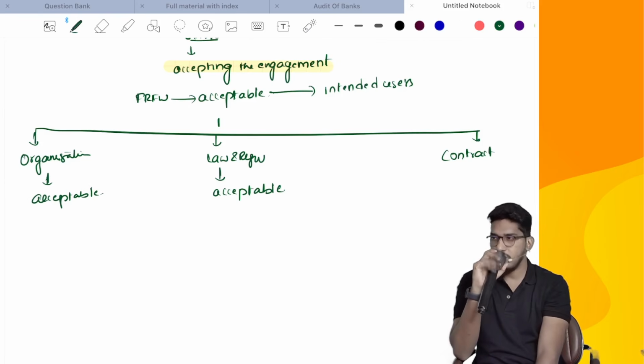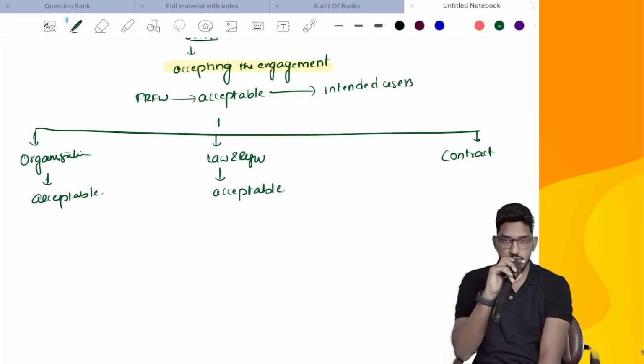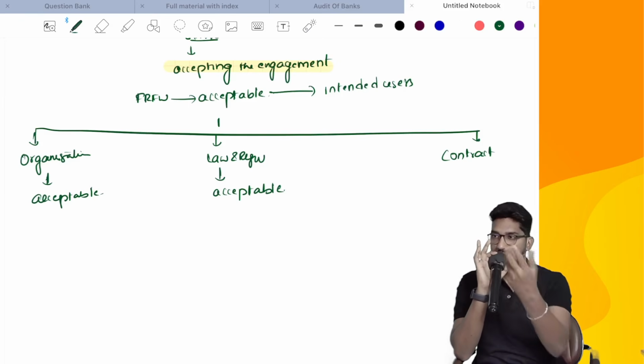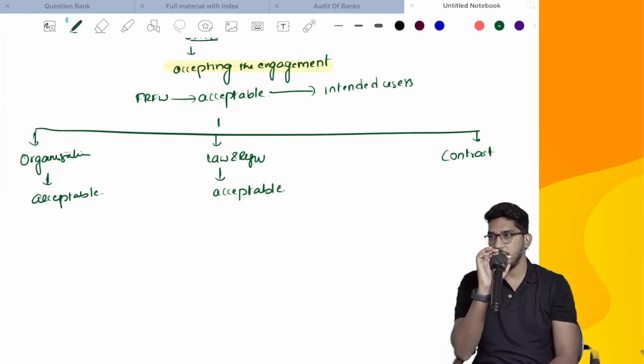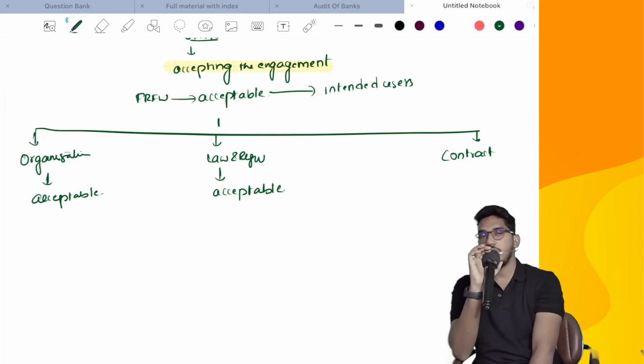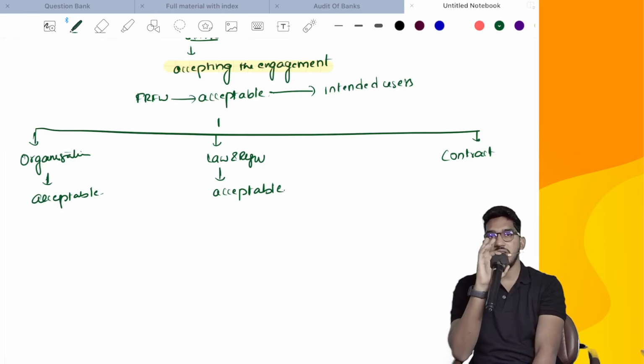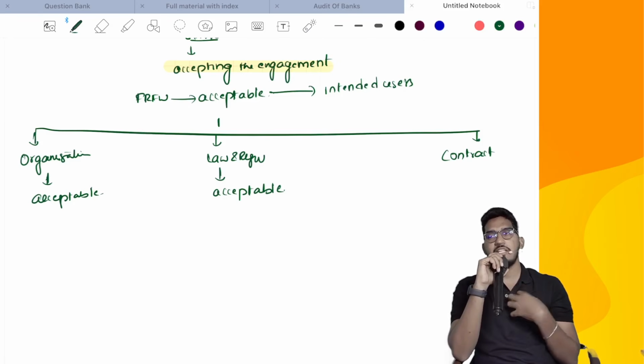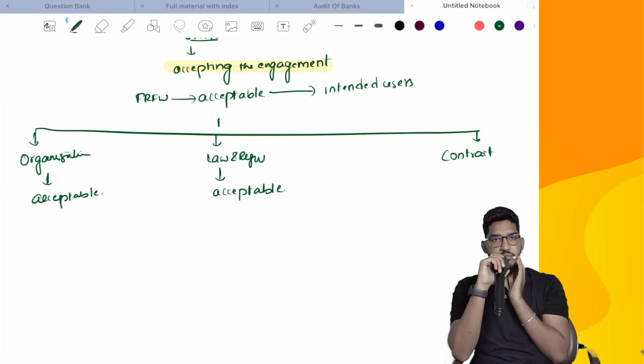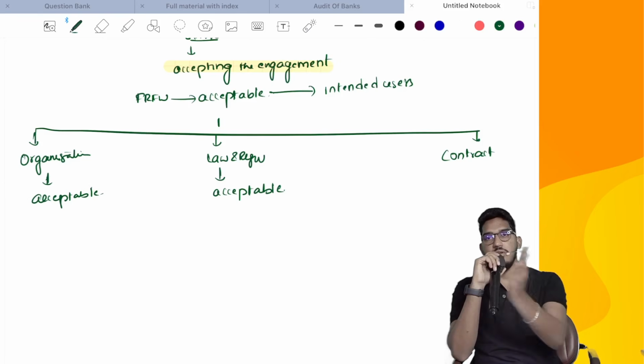But that venture capital firm has told in that contract only how to prepare those financial statements also. They have told in the same contract whatever they have agreed. So now you have to follow the terms and conditions given in the contract for the purpose of preparation of special purpose financial statements. Now you tell me, what is the source for that financial reporting framework in the given case? That specified contract. So in case the financial reporting framework is given by the contract, we need to check whatever attributes generally we expect from a normal applicable financial reporting framework, whether all those attributes are also there in the contract.